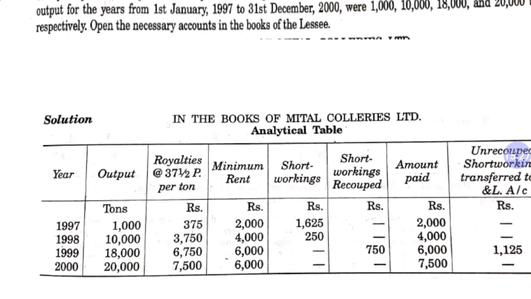Now how is it 1125? It is 1625 minus 750 plus this 250. So how does it come to 1125? The amount paid to the landlord, as you know, is 2000 in the first year, because your minimum rent is more than royalty, and 4000 in the second year, and 6000 in the third year. So this is our analytical table of this question.